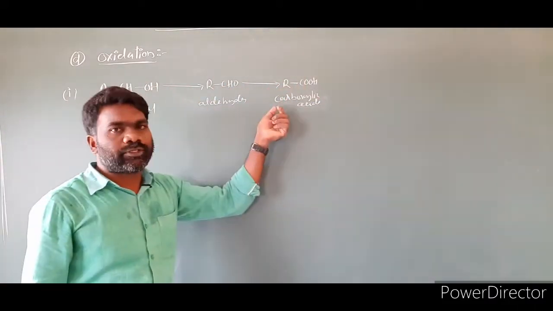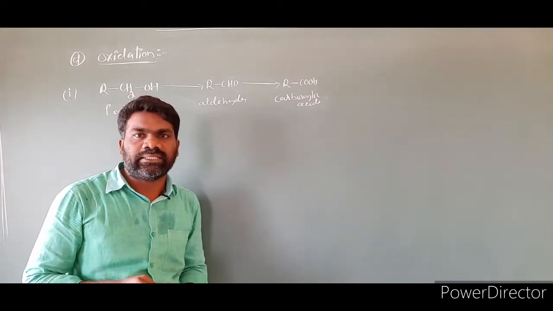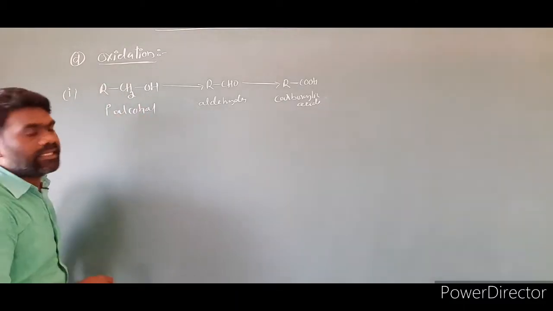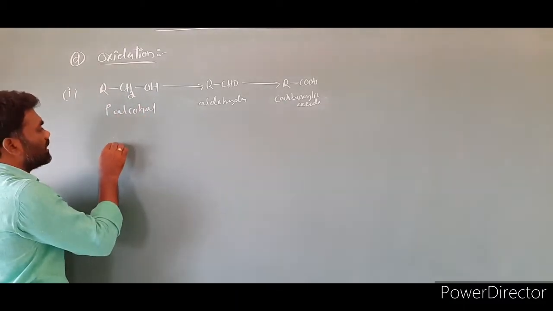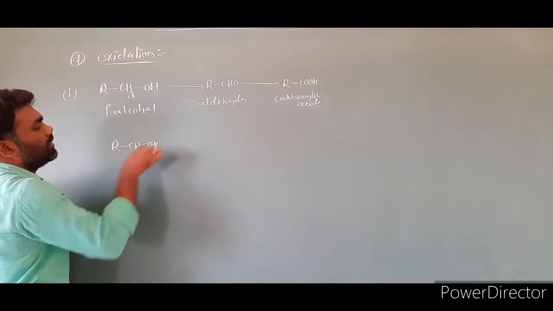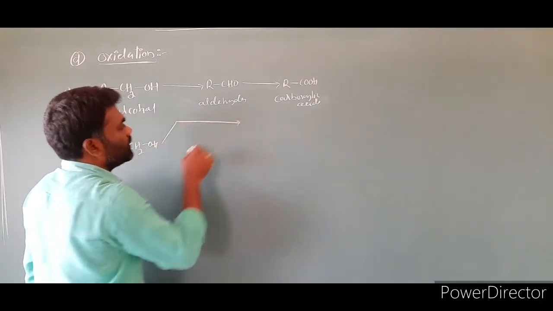The product formation of this reaction depends upon the type of oxidizing agent we are using in a reaction. Suppose I am taking a primary alcohol R CH2OH.